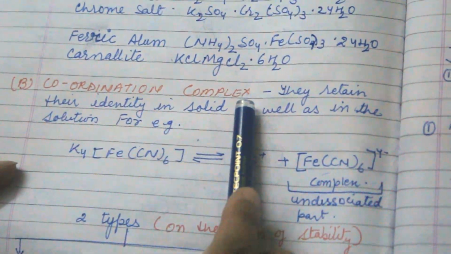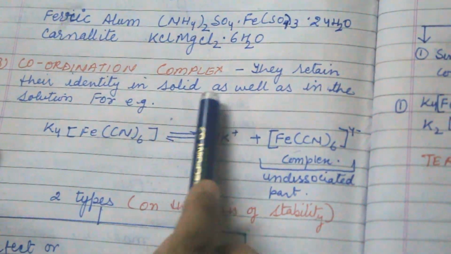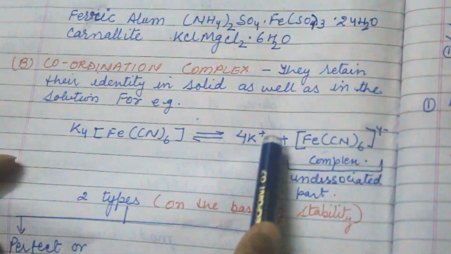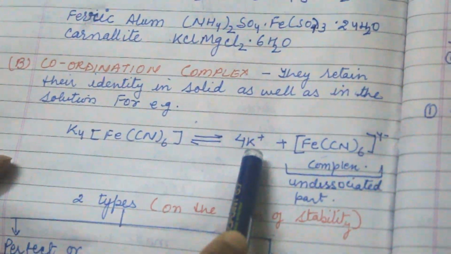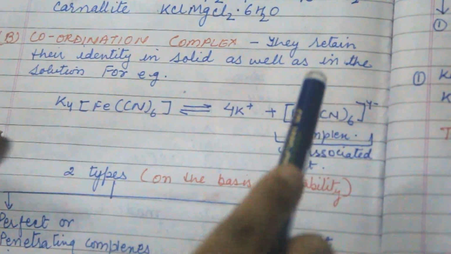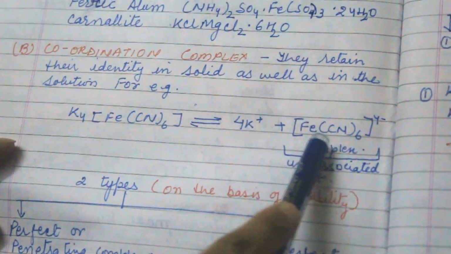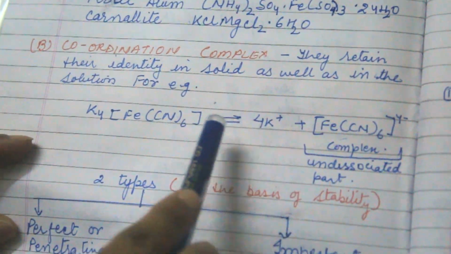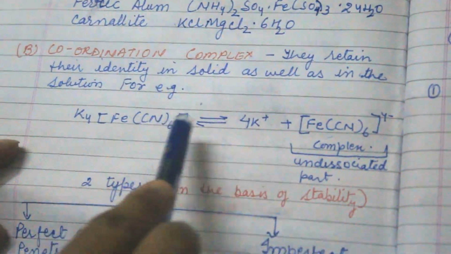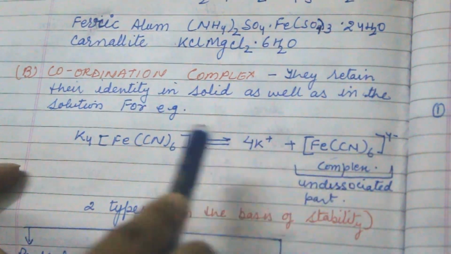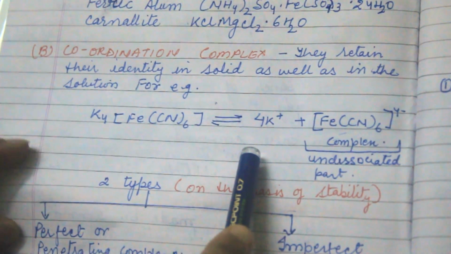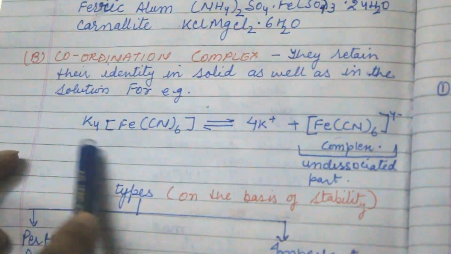Now coordination complex, they retain their identity in solid as well as in the solution. For example, potassium ferrocyanide. This is the inorganic ion, and this is the undissociated part. That is why it is a complex, because it is undissociated, and the organic ion gets dissociated. So it is a reversible reaction. When reactant react to give product, they again join to give this complex. So it is the stable compound, because it gets reversed and forms the complex again.